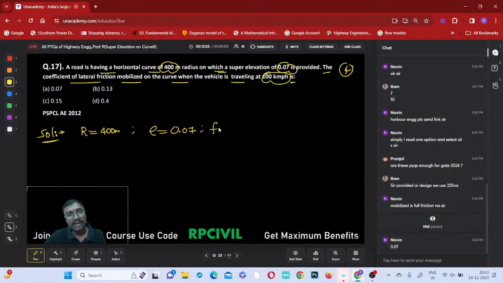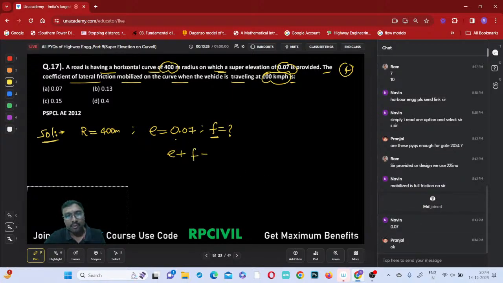What are you asked to identify? The coefficient of friction mobilized on the curve. So friction is considered. Listen carefully, when friction is considered. These are not for GATE. These are for state exams, SSC JE exams and PSUs, and ESE to some extent, not for GATE. GATE also a little bit, because for ISC Bangalore some may be useful, but not fully up to GATE. You have to be careful.